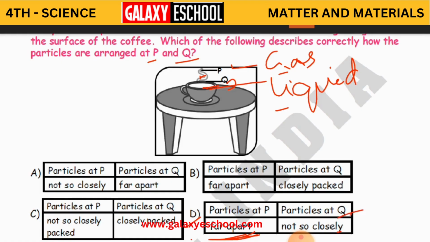Particles at Q are not very close. That is why D is the correct answer. Understood, children? P, in gas form, the molecules are very far away from each other, and in liquid form the molecules are not as close to each other as in solids. So D is the answer.